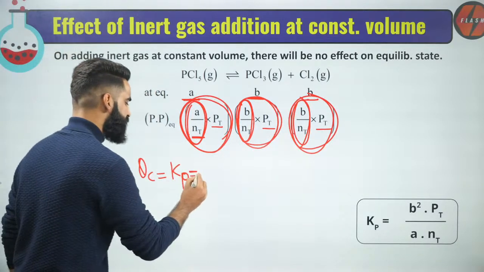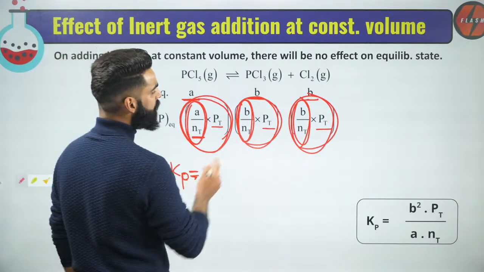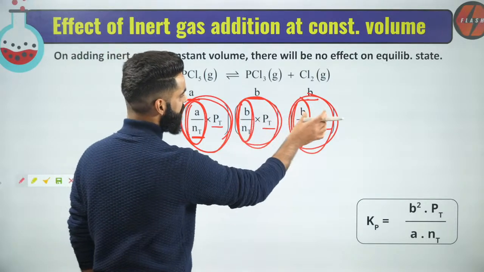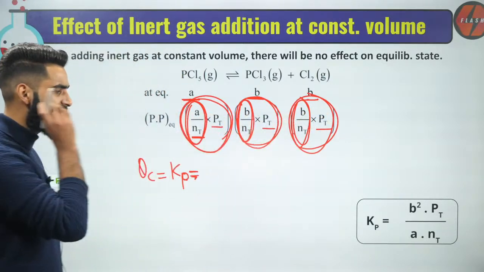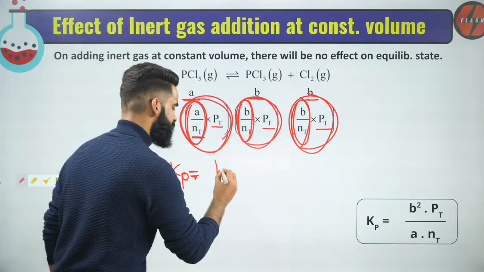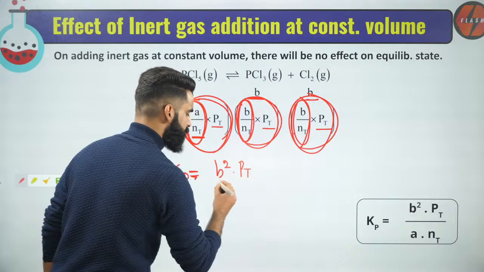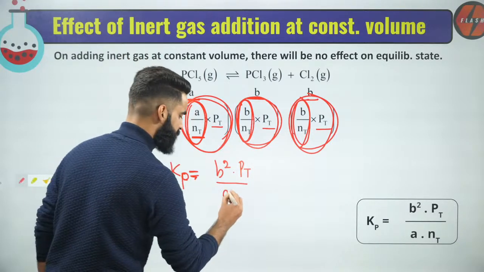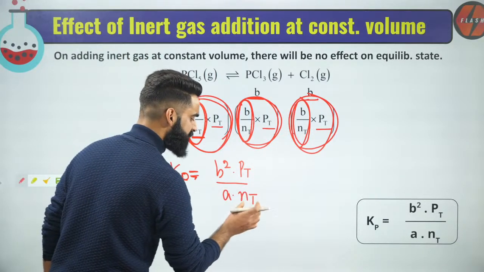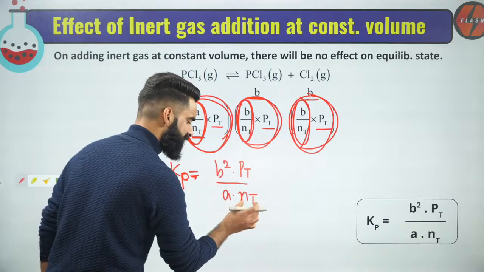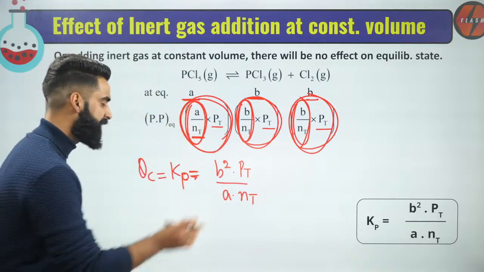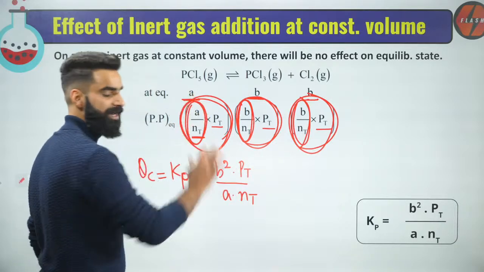So if I want to write the expression for Kp, this is going to be equal to the partial pressure of this at equilibrium multiplied by the partial pressure of this at equilibrium divided by the partial pressure of this at equilibrium, which is going to be, at the end, you can check it out, B square multiplied by Pt. Pt is the total pressure of the container at equilibrium, multiplied by A multiplied by Nt, where Nt represents the total moles present in the container at equilibrium. Yes, and Pt represents the total pressure of the container at equilibrium.